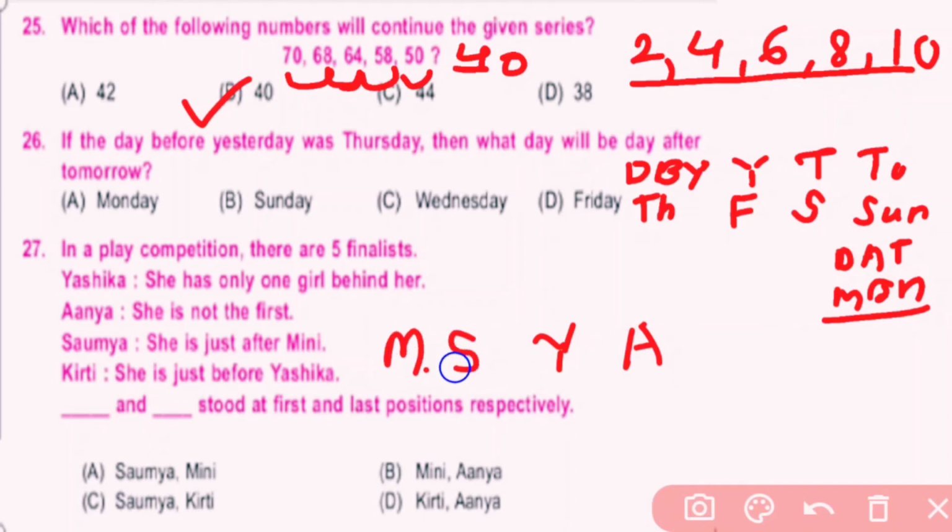And Kirti is just before Yashika. Then Mini and Anya are at the first and last positions respectively, which means Mini is first and Anya is last. So B is the right answer.